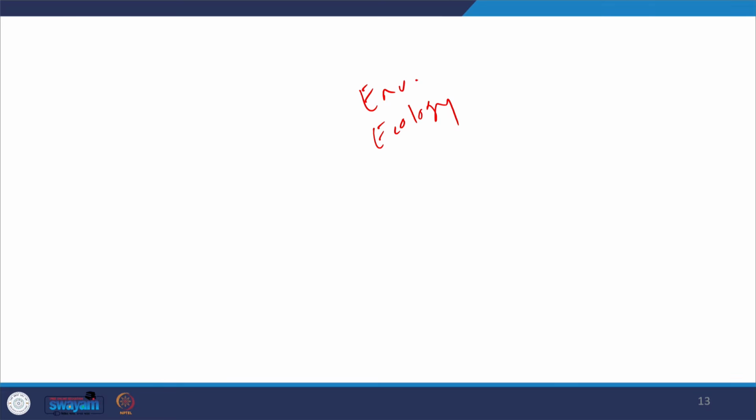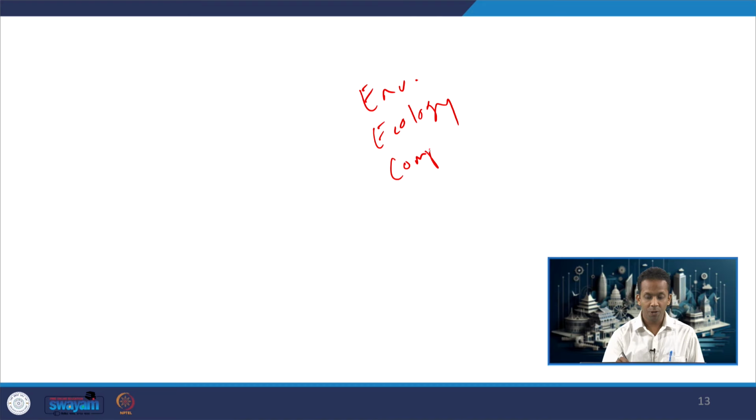So, what did we cover so far? We started with the definition of environment and ecology and the difference between them. We looked at the components of an ecosystem, the biotic and abiotic, and how they are connected to each other.